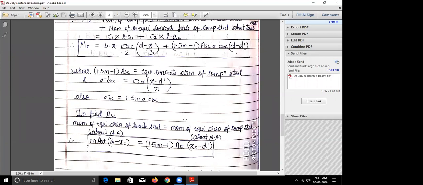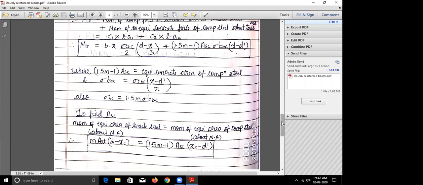So that we will see in the design part when we do the third type of the problem. So then you will understand. So we have only taken the C2 force to find out the ASC. Understood? Yes, sir. Okay. So I hope everyone has noted down this.